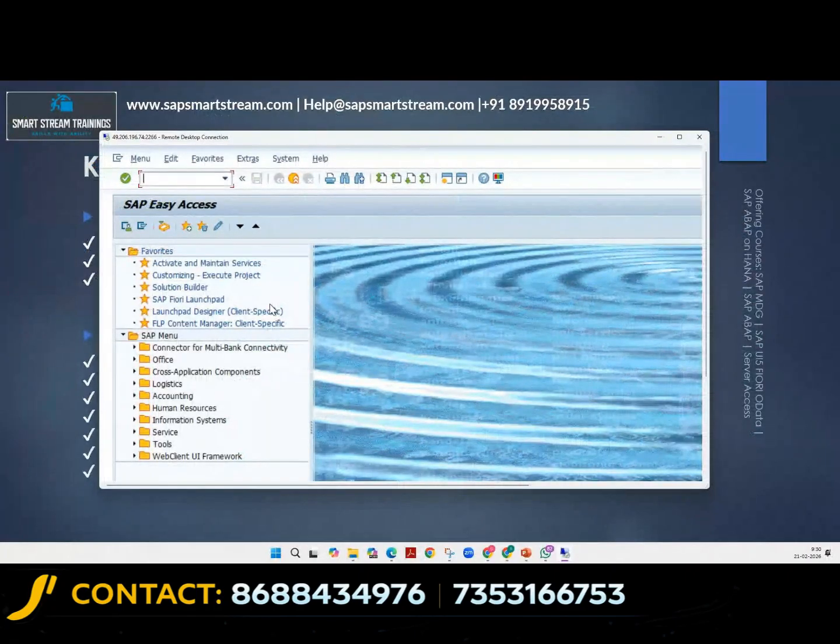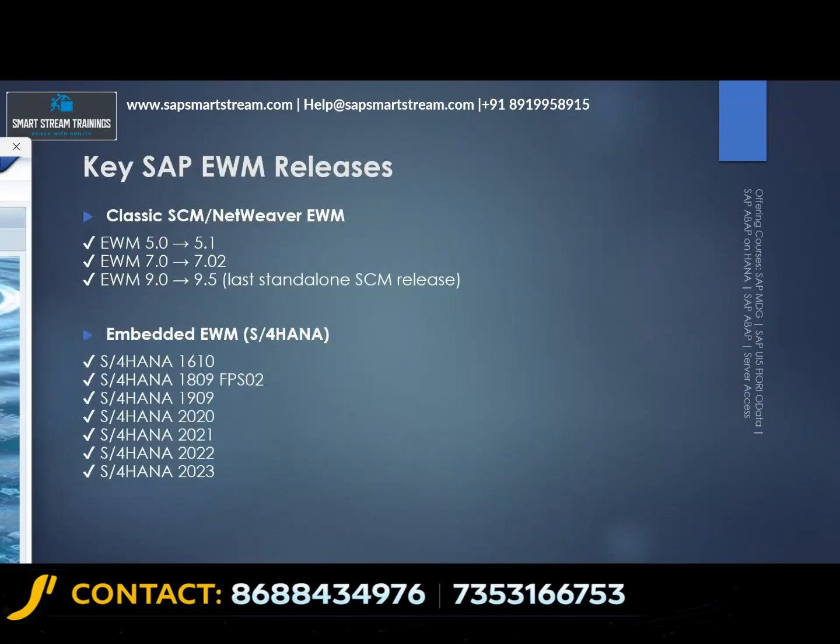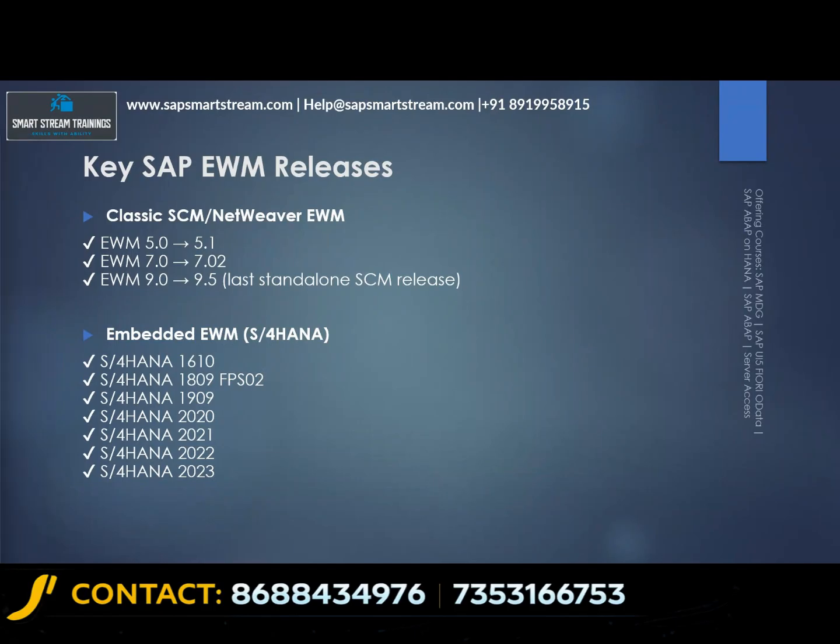So this is how the system looks like. Going forward, this is where you do all the configurations. But business is not going to run the process in these screens here. We have something called Fury. I can show you guys later as well when we start our training. We will also show you how the Fury and other details work. In that Fury, business is going to run their processes.